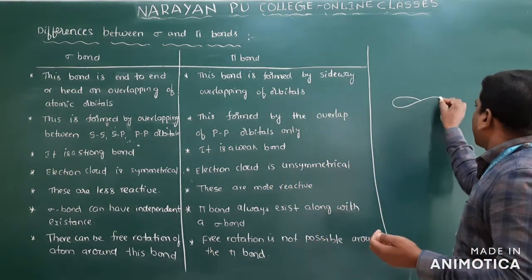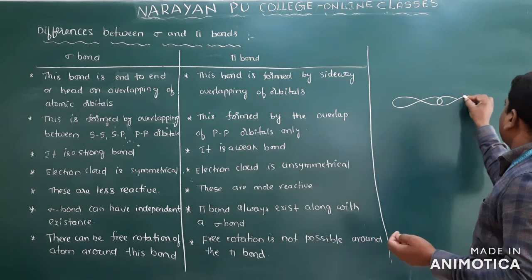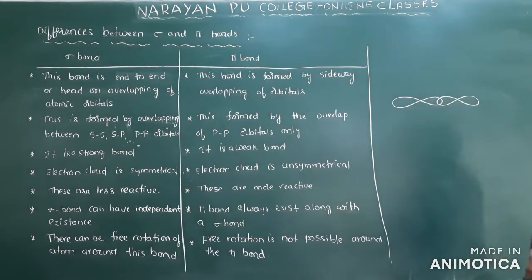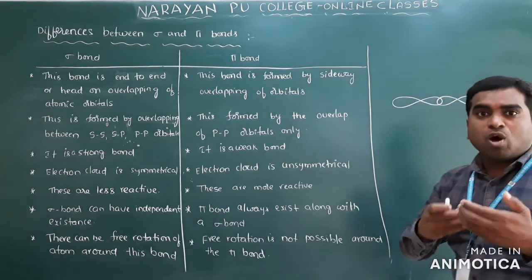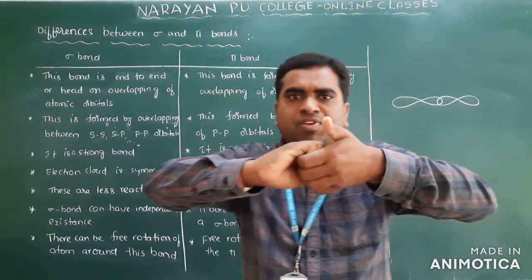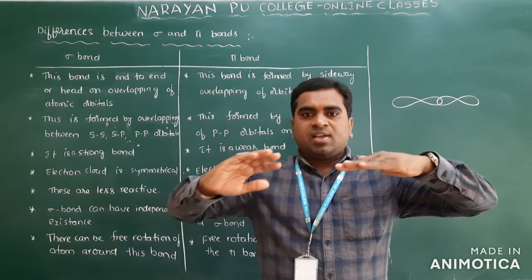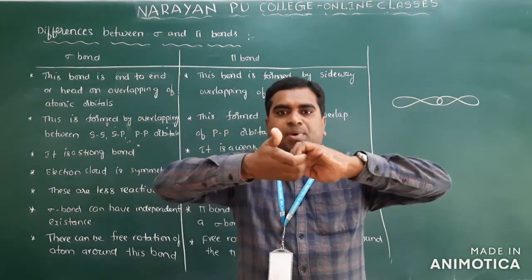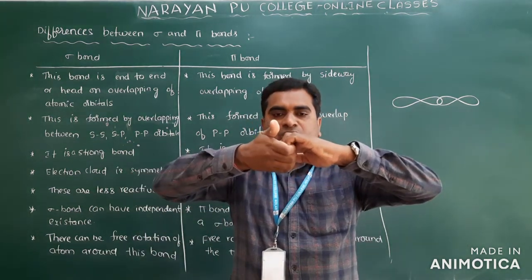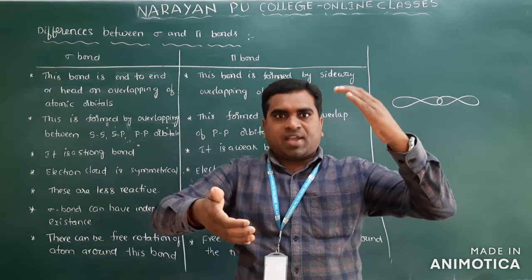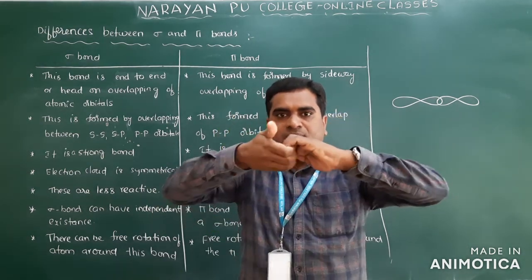It means the overlapping will be very strong. Suppose it is hand: this is head-on. So what will happen here? The overlapping will be very strong. See, I can hold this hand. This is overlapping.